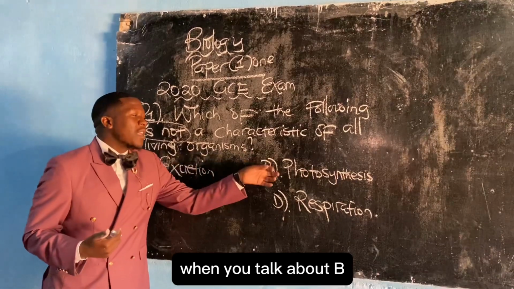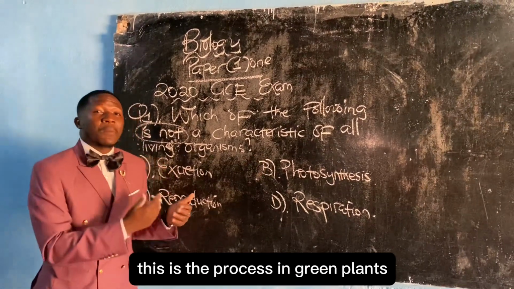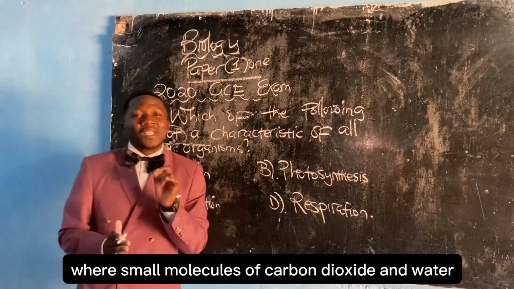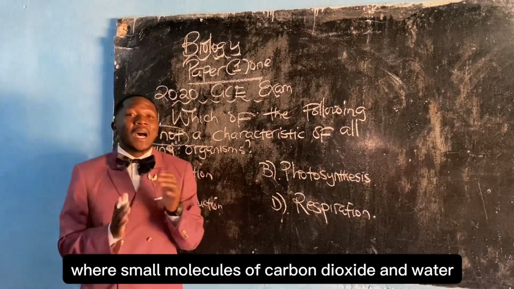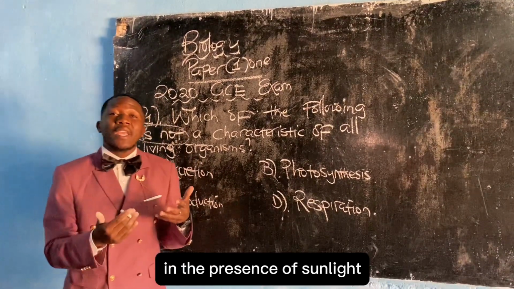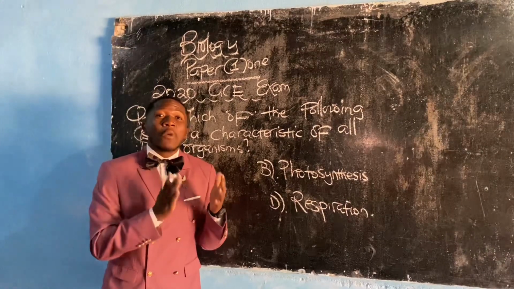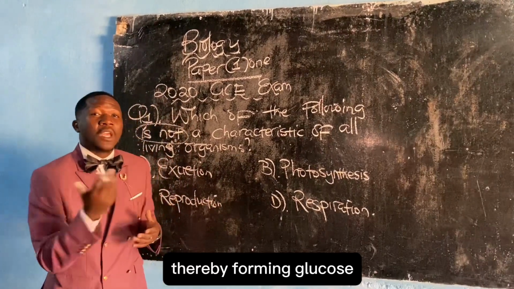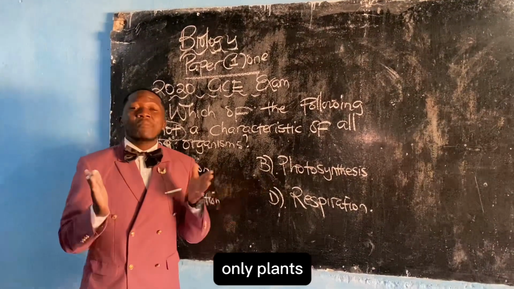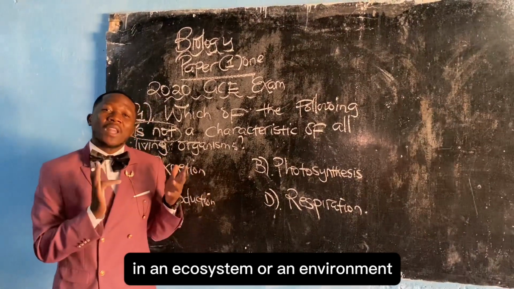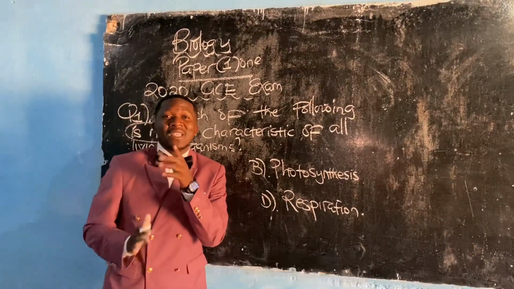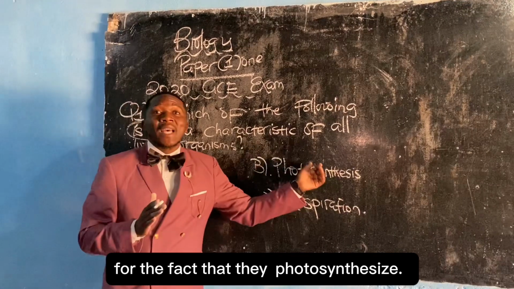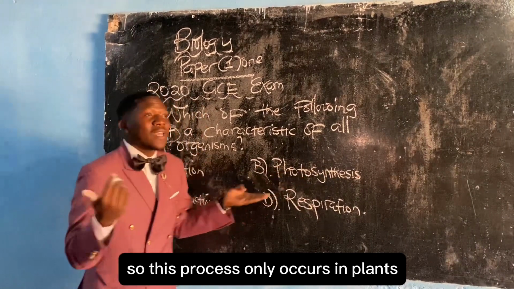When we talk about B, photosynthesis, this is the process in green plants where small molecules of carbon dioxide and water are going to combine in the presence of sunlight energy combined by chlorophyll, thereby forming glucose. If we can see, only plants in an ecosystem or an environment are called producers for the fact that they photosynthesize. So this process only occurs in plants.